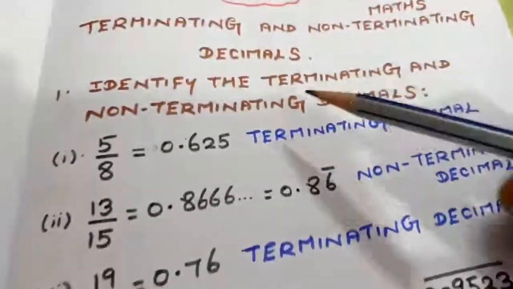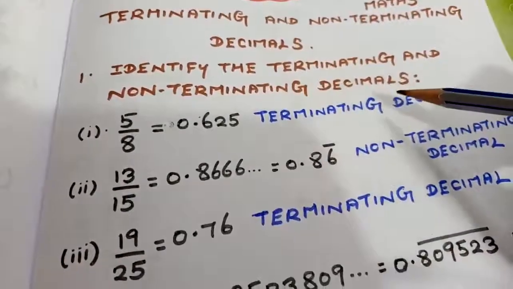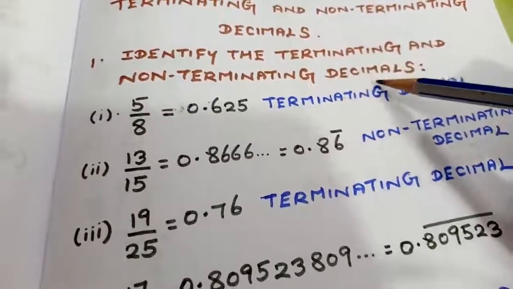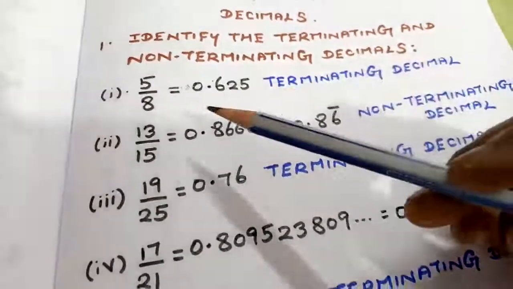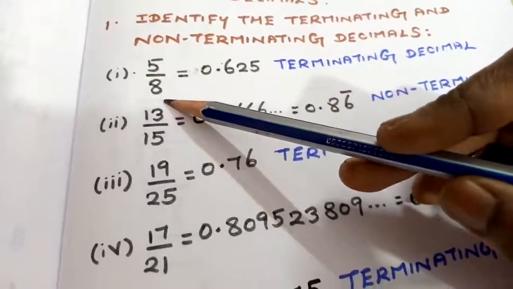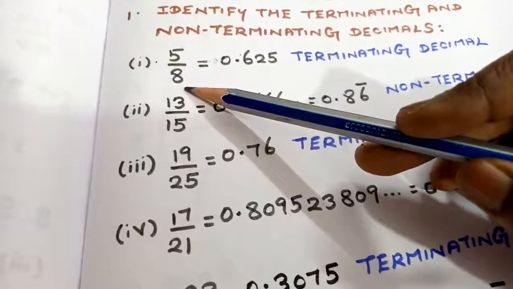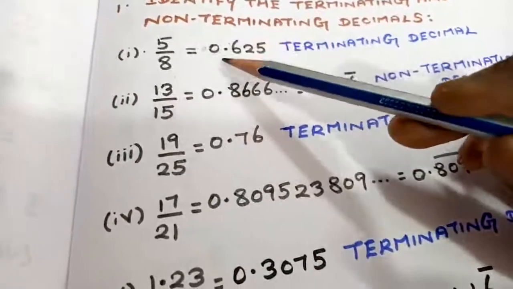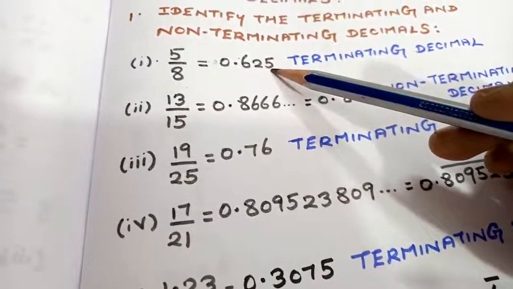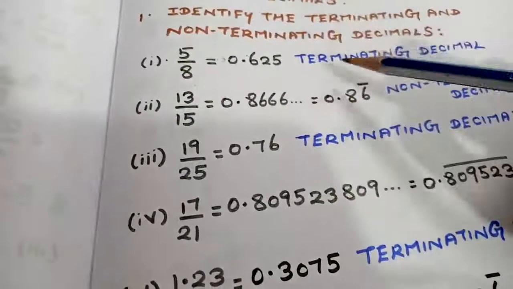Exercise 3E. First question: identify the terminating and non-terminating decimals. They are asking you to find the difference between terminating and non-terminating. They will give you a question like 5 by 8. You are going to use the normal division method, and you get the answer 0.625. The remainder in this place is 0. If the remainder is 0, those values are called terminating decimals.